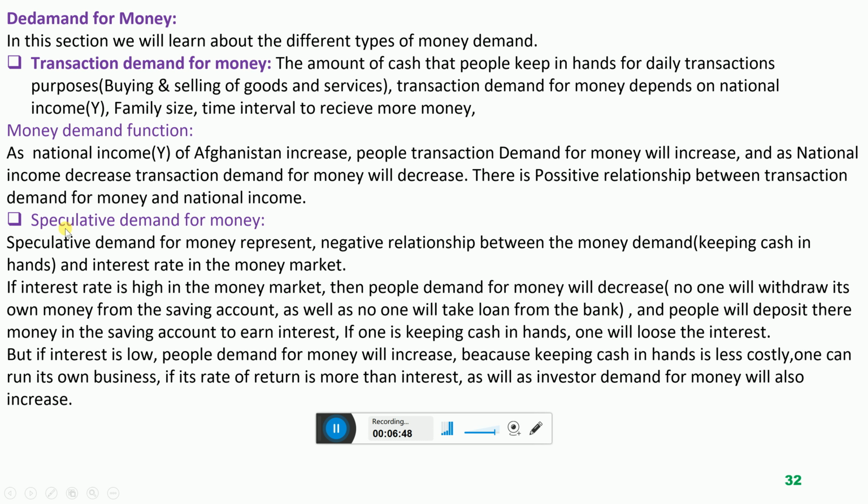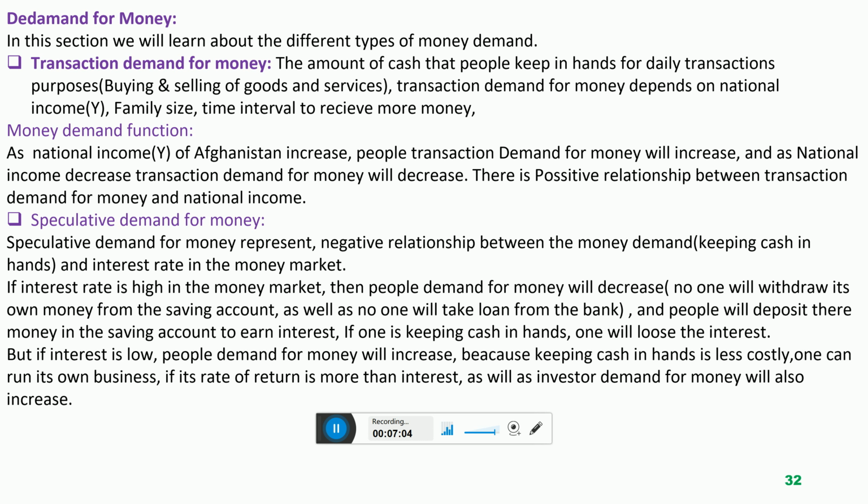This is the business purposes demand for money. When the people keep cash in hand for business purposes. Speculative demand for money means keeping cash in hands for business purposes.